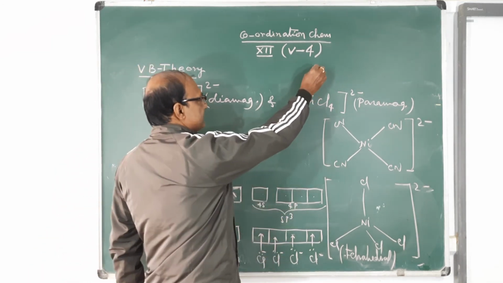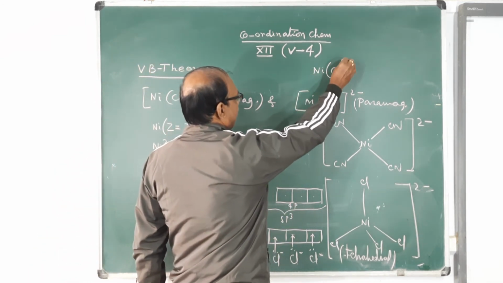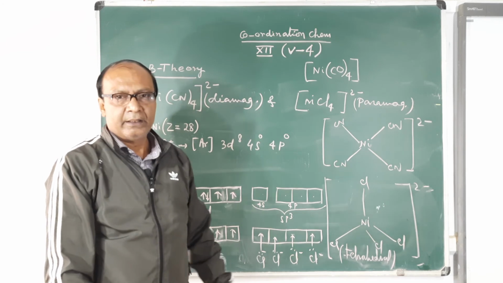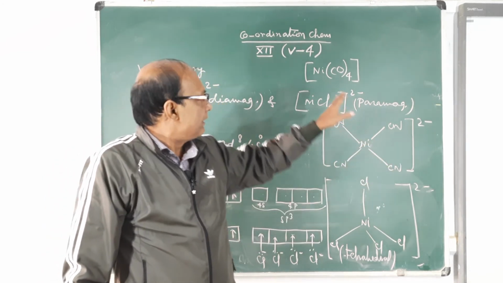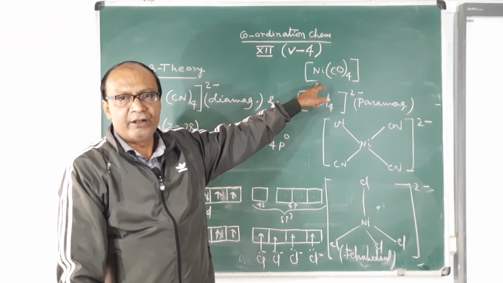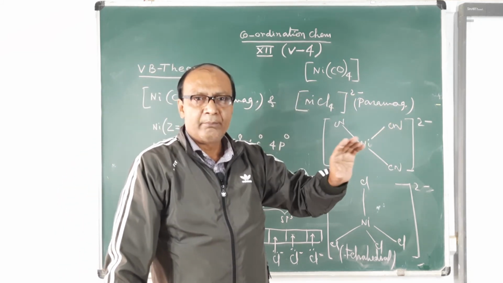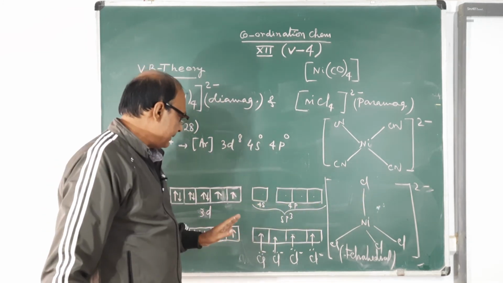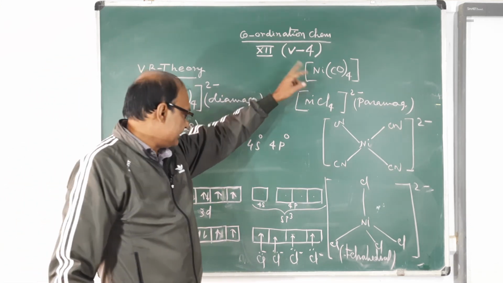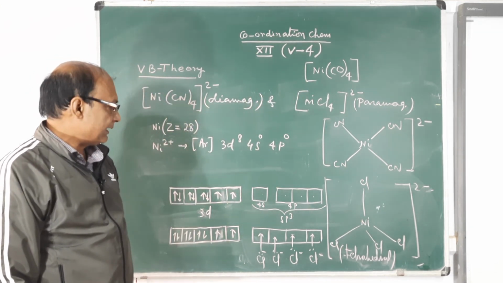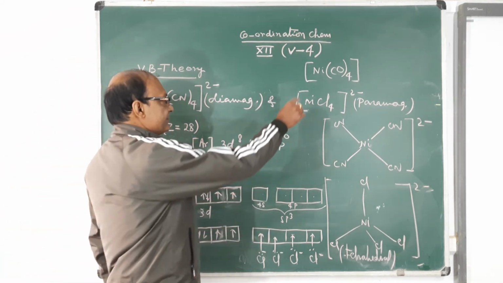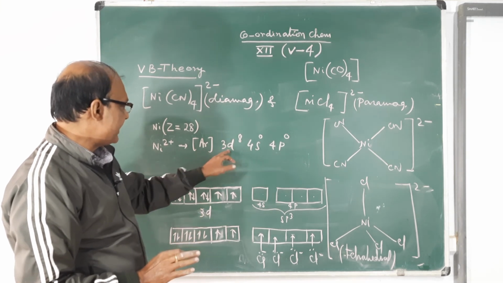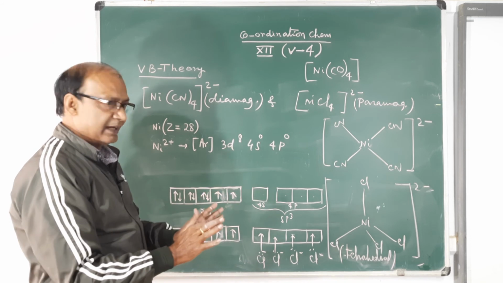There is one more example, that is Ni(CO)4, this complex. You will try to find out the bonding of nickel and carbonyl with the help of valence bond theory, and see its magnetic nature. What should the magnetic nature be? Here you know that nickel is in the 0 oxidation state. That means no electron has been transferred from nickel. The 0 oxidation state means d8 4s2, and all these electrons will be present.